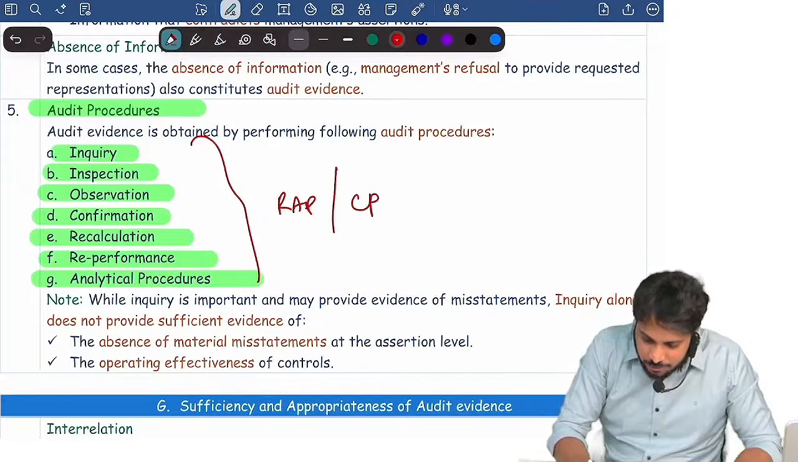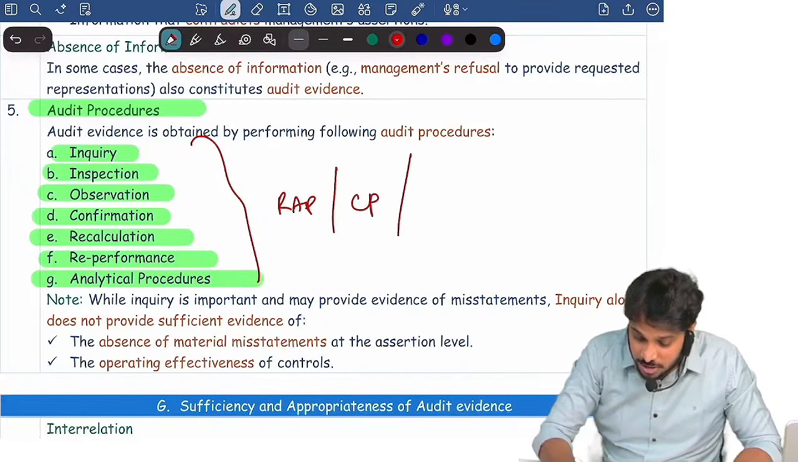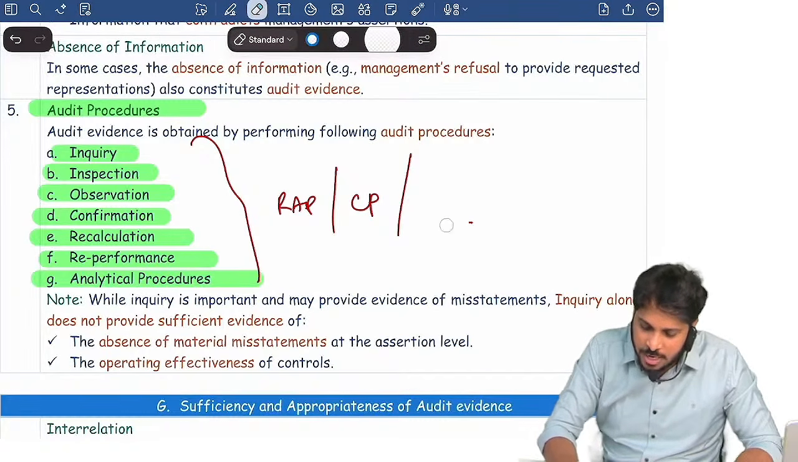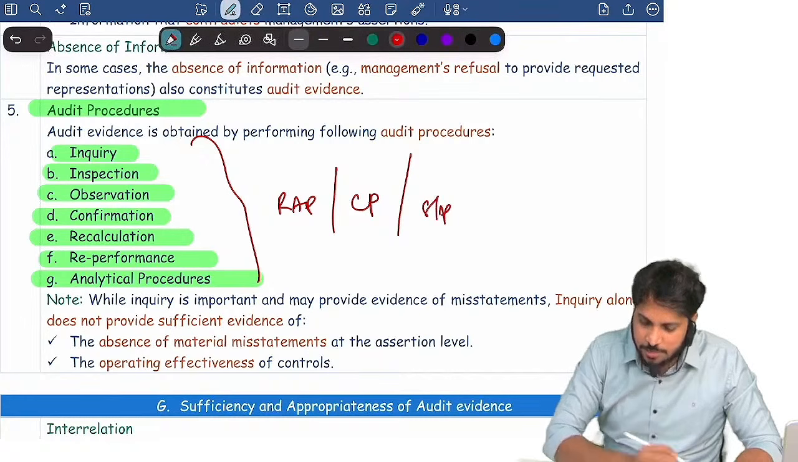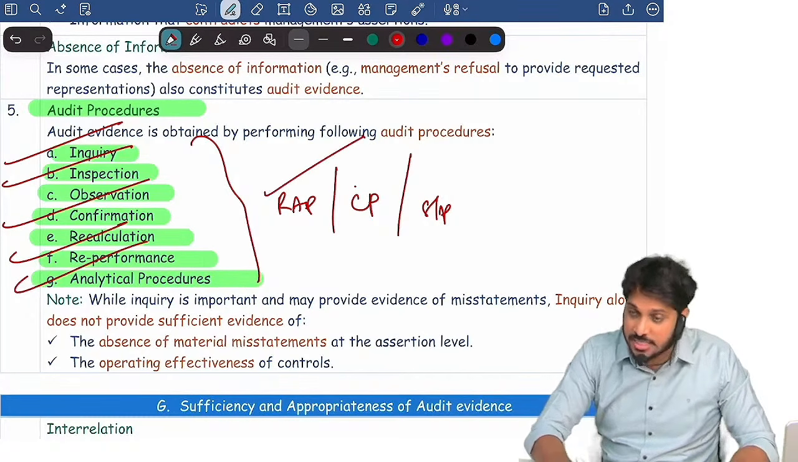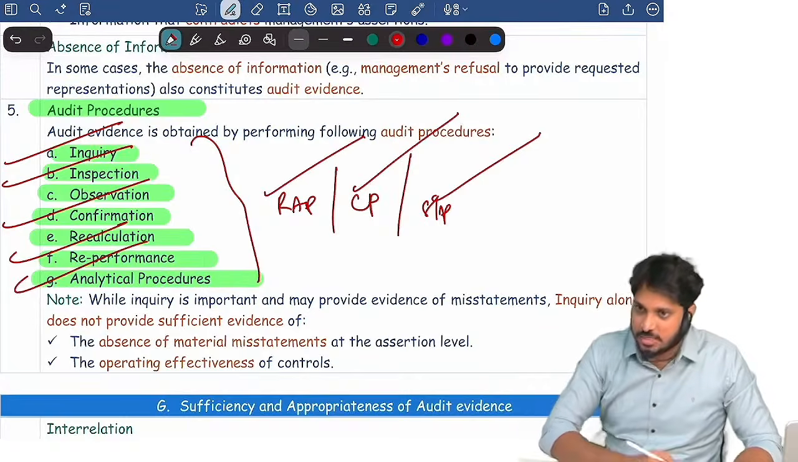I may be performing them as a part of compliance procedure, or as part of substantive audit procedure. Anyway, I can perform all these procedures as a part of risk assessment, as a part of compliance, as a part of substantive.